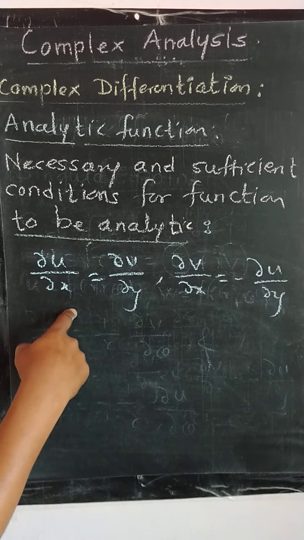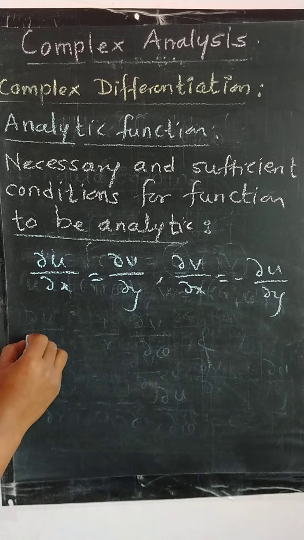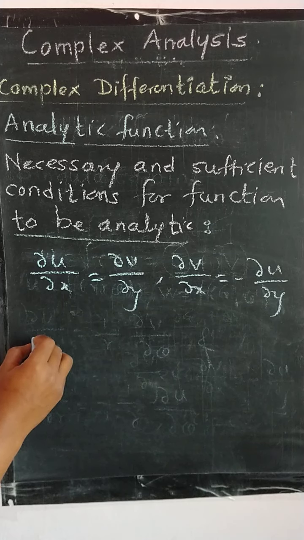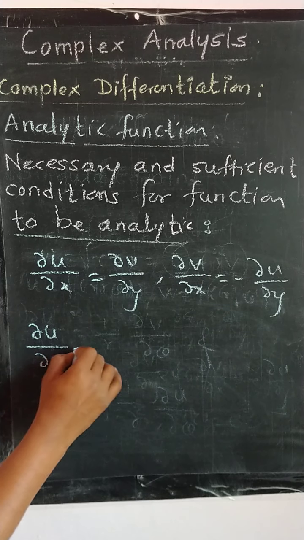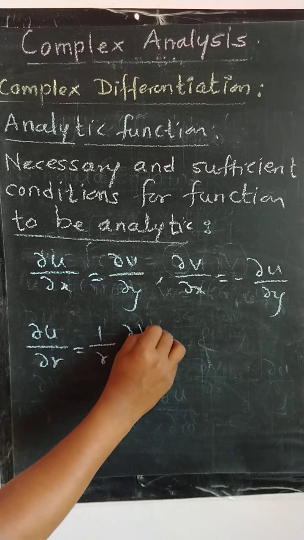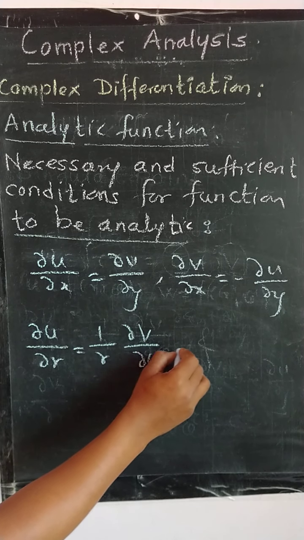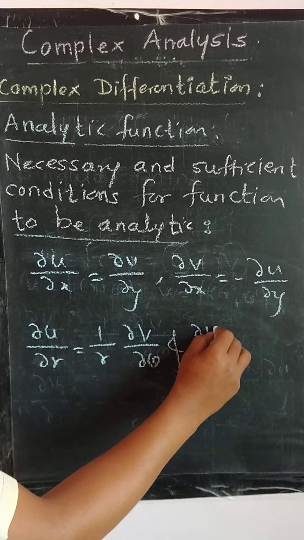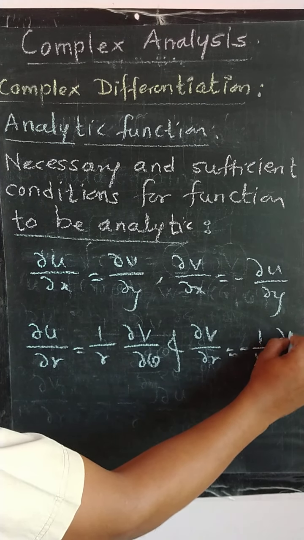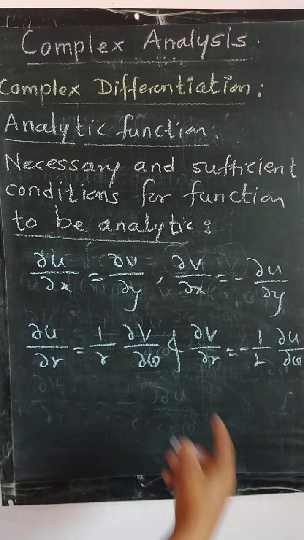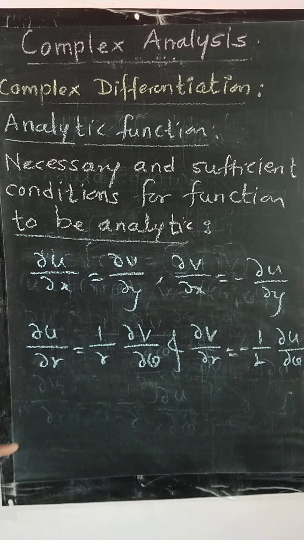These are in Cartesian form, and if the function is in polar form, then the necessary and sufficient conditions are ∂u/∂r is equal to 1 upon r ∂v/∂θ, and ∂v/∂r is equal to minus 1 upon r ∂u/∂θ. These are the necessary and sufficient conditions in polar form.